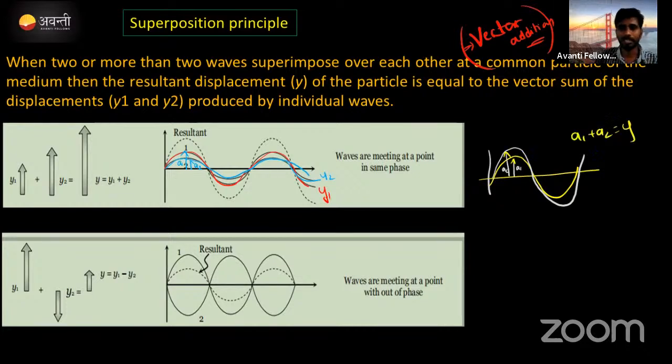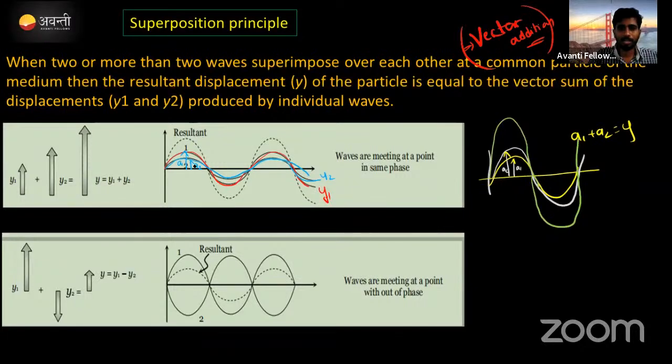A1 plus A2 means the amplitude should become bigger than both. If you take numerical values, A1 equal to 2 and A2 equal to 3, the summation is 5. Then where does the resultant amplitude come? Without any path difference and phase difference, it will be like this.